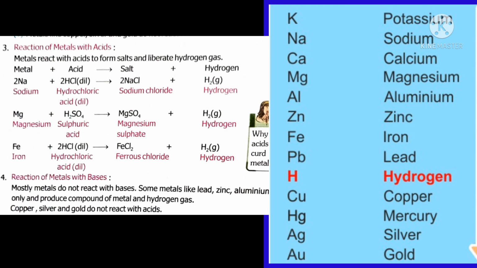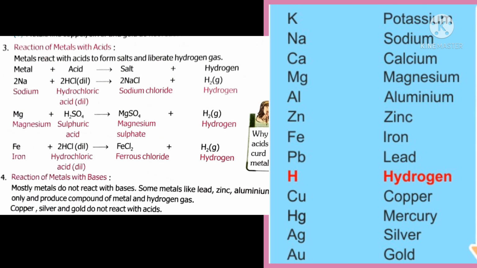When Na metal reacts with hydrochloric acid, HCl, it forms salt. How do you get salt? You have to remove the hydrogen of the acid and write the sodium metal in the place of hydrogen. So you will get NaCl plus hydrogen gas. You know hydrogen is a gas, so you have to write 2 at the base, H2.